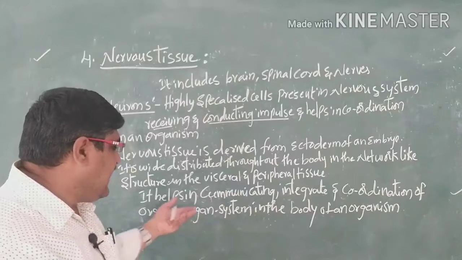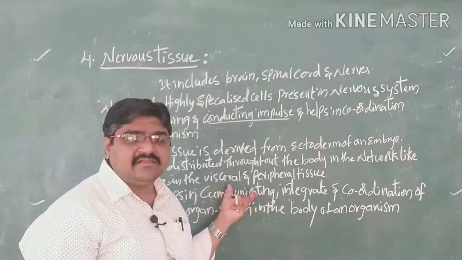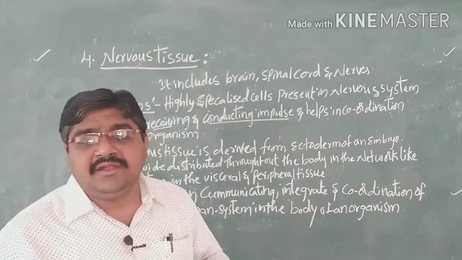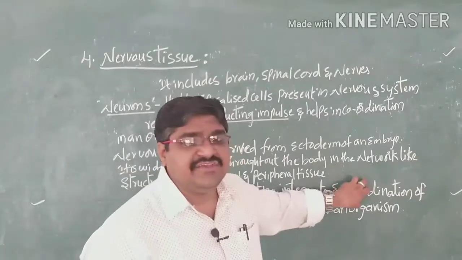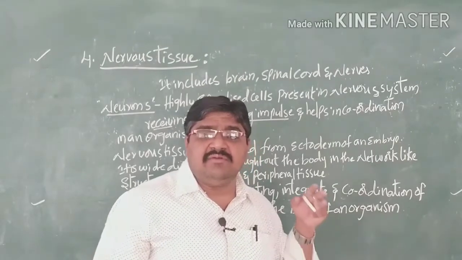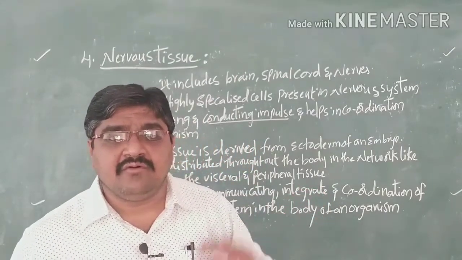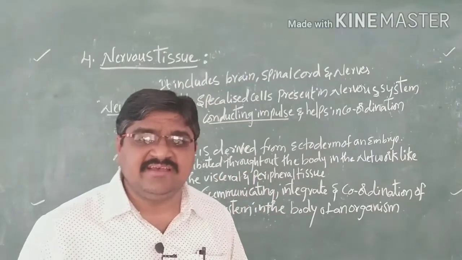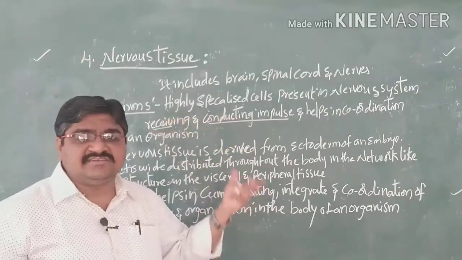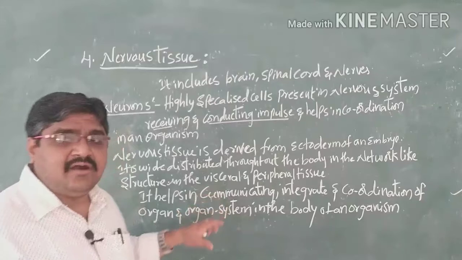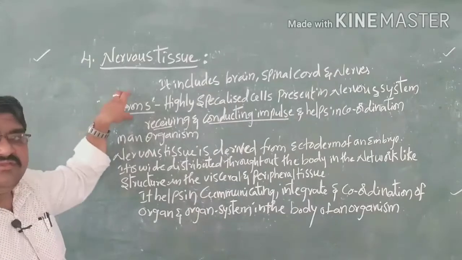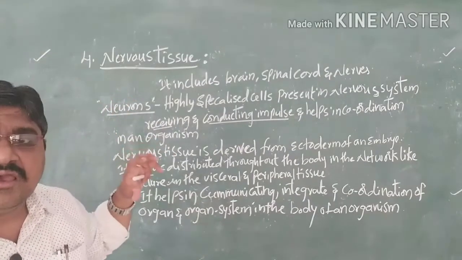They are helpful for communication. They communicate between the different organs and integrate them. Integrate means they are built into our body. And also coordination: all organs and organ systems in our body function smoothly. The functioning of all body parts, the response to stimulus, and the conduction of an impulse mainly take place with the help of the nerve tissues, in the form of neurons, which are the main functional units in our body.